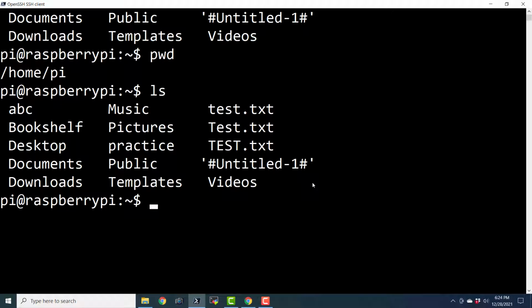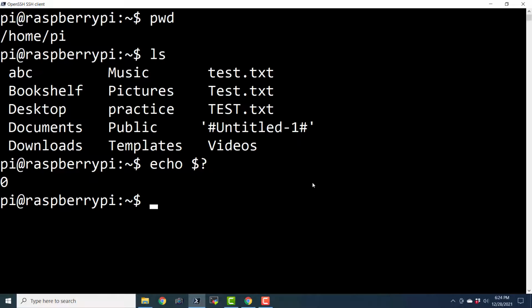Now this ls command ran successfully, but there are many commands that when they run successfully don't produce any sort of output. And if I want to check the status of execution of the earlier command, then I can use the command echo dollar question mark. And if it is returning 0, then it means that the earlier command ran successfully.